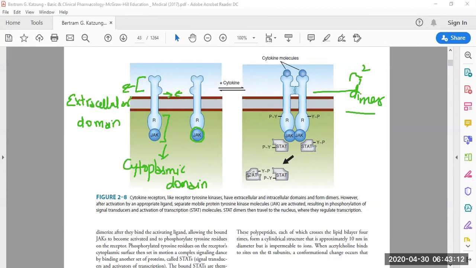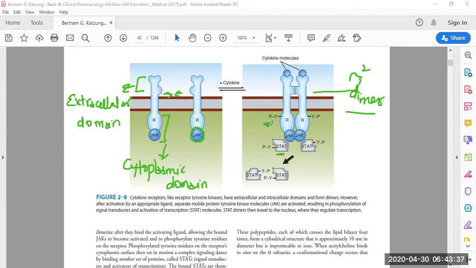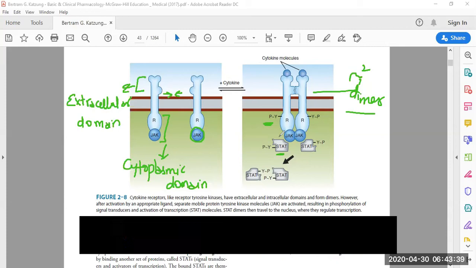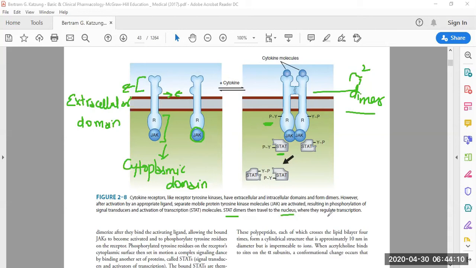When they activate through phosphorylation, the tyrosine kinase binds with the phosphate group, and then they activate this molecule known as STAT, meaning signal transducers and activators of transcription. After phosphorylation, the activation of STAT makes it form a dimer, and when this STAT dimer goes to the nucleus of the cell, it regulates the transcription process.